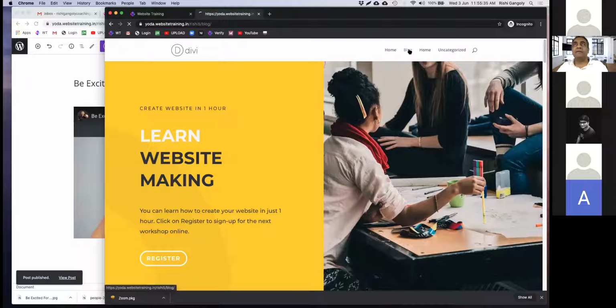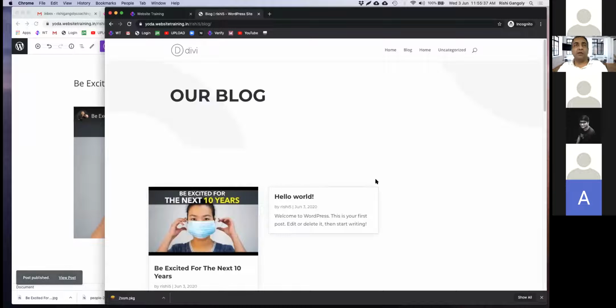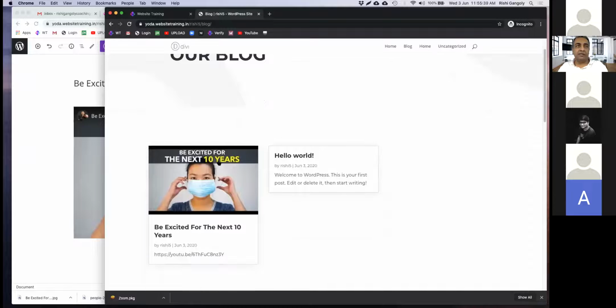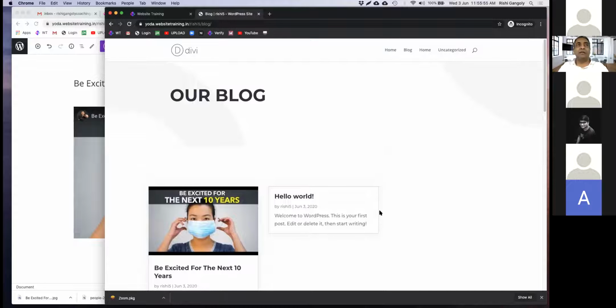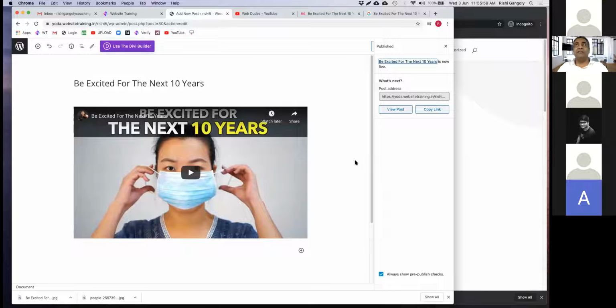If I click here, I'll see my blog page, and notice this second blog has come first now, because blogs are always about writing the latest blog in the first one, and then the one before that and one before that. So it's always chronologically the reverse order. This is how you create different pages on your website. So at this point, I think I've given enough information.